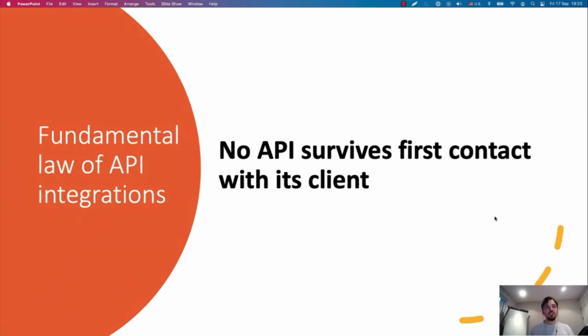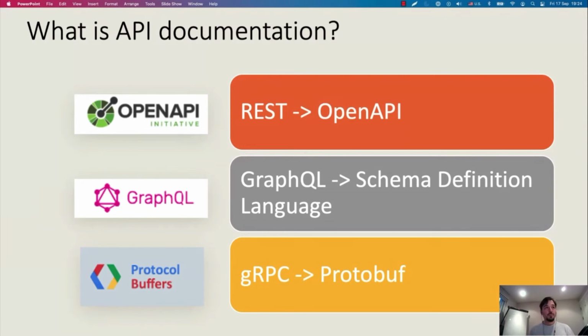Now, API integration failures at the beginning of the development process are so common that they've led me to think that there is a fundamental law of API integrations, which is that no API survives first contact with its client. Now, this may be the case, but we certainly can do things to improve the release process of our APIs and reduce the chances of API integration failures. The first thing we need is actual documentation. Once we have actual documentation, we can leverage the documentation to improve our API development process.